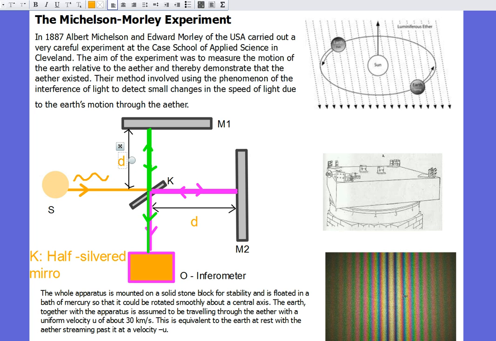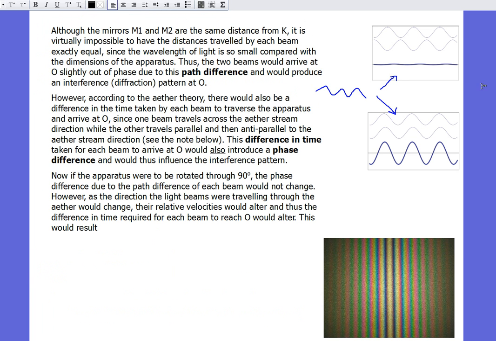So no matter what they did, they were always going to see an interference pattern, which at first might seem like a problem, because how can you measure the ether if they're already going to have different path lengths? So we call that difference in path a path difference, which would give a phase difference. But according to the ether theory, not only would there be a path difference, there'd also be a difference in their speed, because they were traveling in different directions through the ether. And therefore you'd have a path difference which would get interference, but also this interference due to the ether.